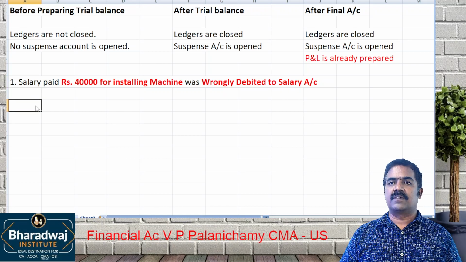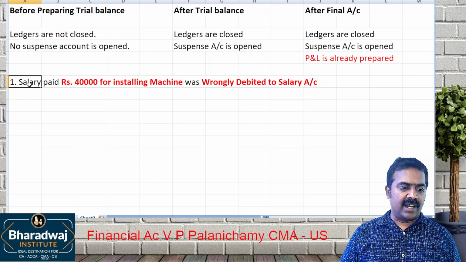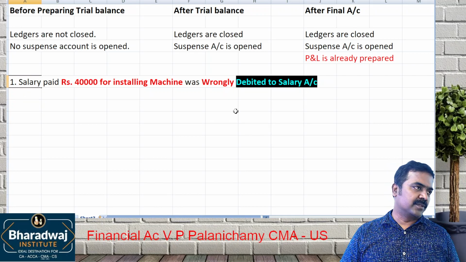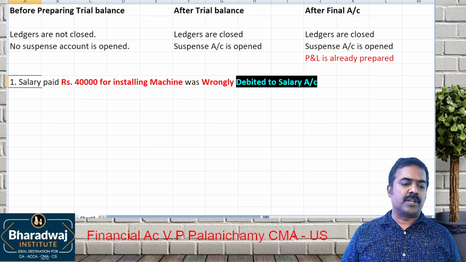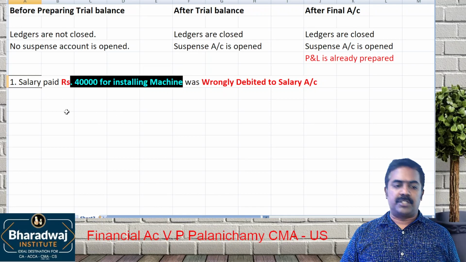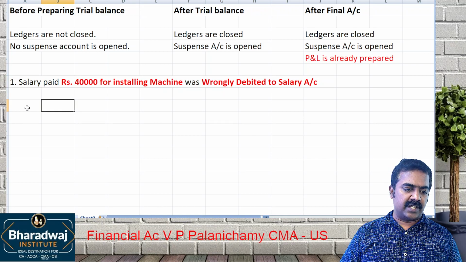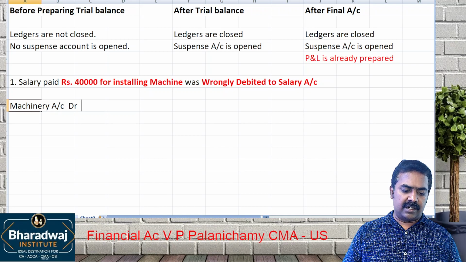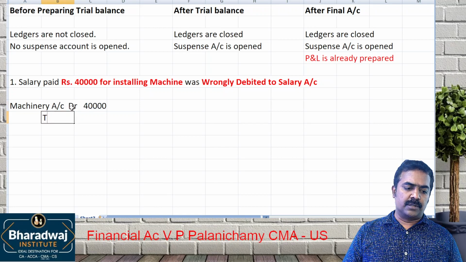We have debited salary account wrongly. How to remove this? Credit to remove. Where should it have been debited? Machinery account should have been debited. So the rectification entry: machinery account debit, 40,000, to salary account 40,000.